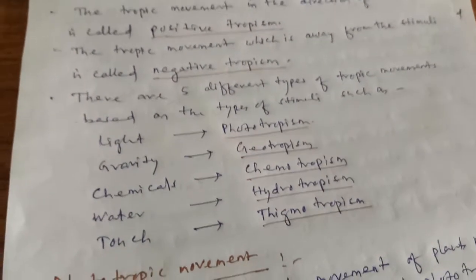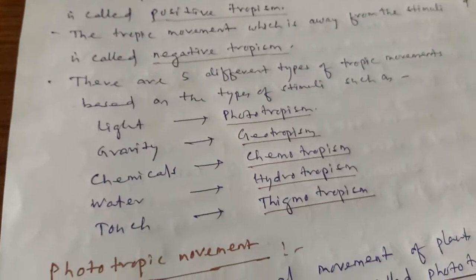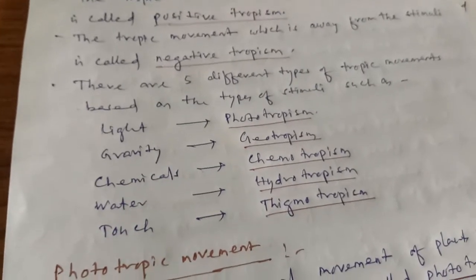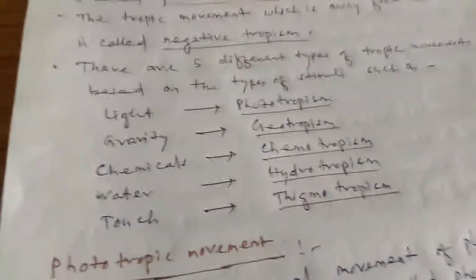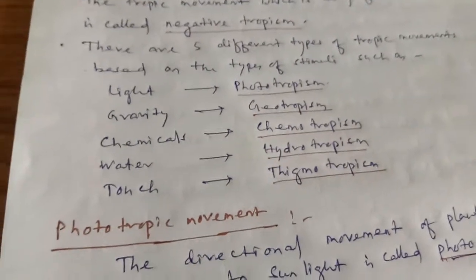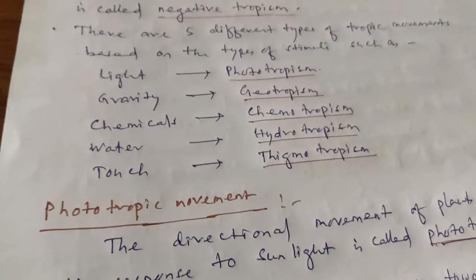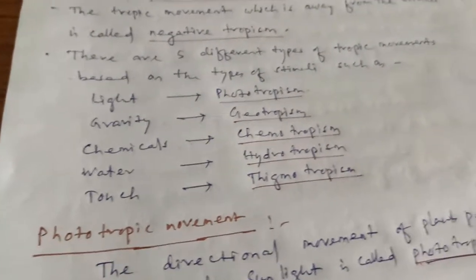The tropic movement in response to light is called phototropism, and in response to gravity is called geotropism. The tropic movement in response to chemicals is called chemotropism, in response to water is called hydrotropism, whereas the tropic movement in response to touch is called thigmotropism.